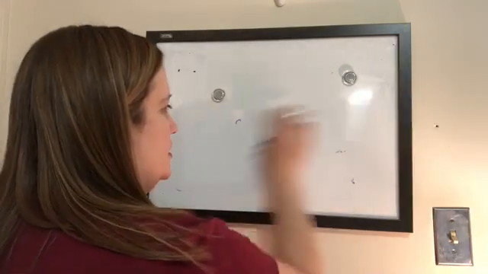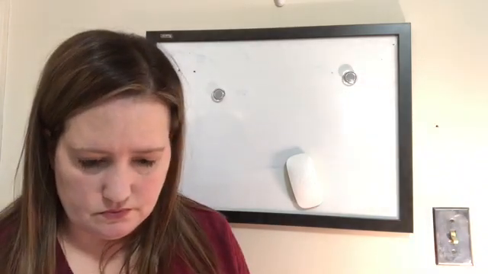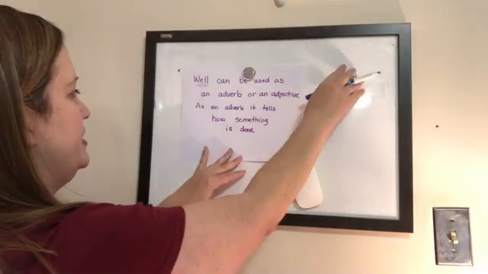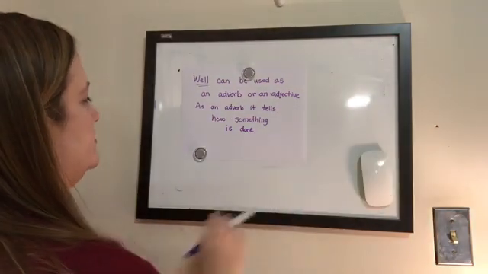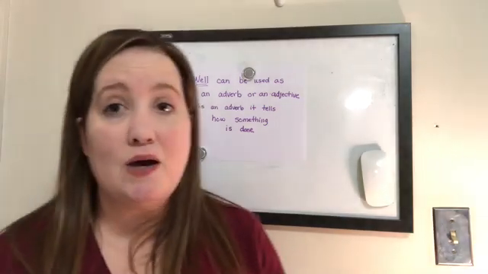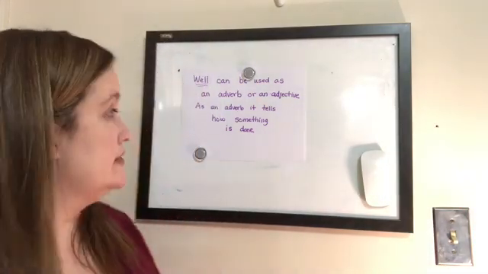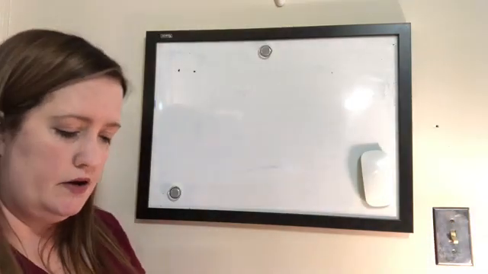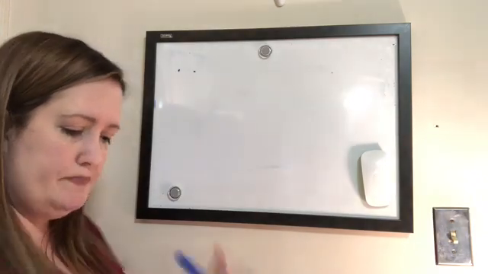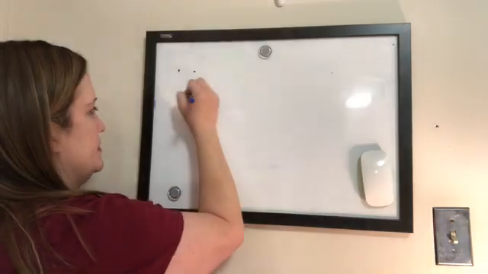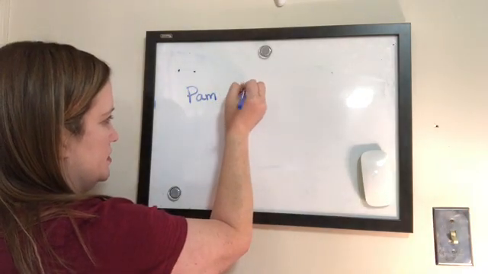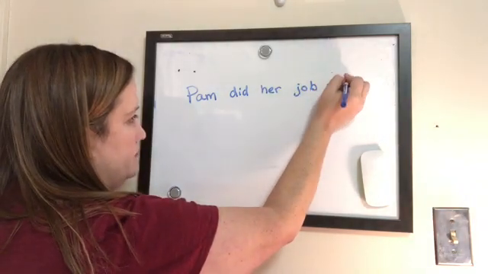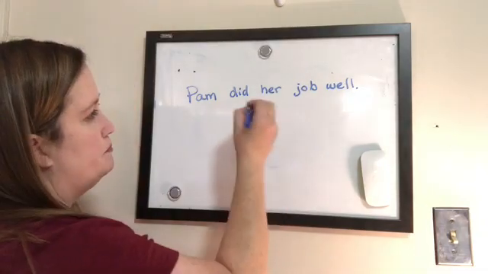Let's talk about the word well. Here we go. Well can be used as an adverb or an adjective. As an adverb, it tells how something is done. And we'll look at some examples of that for well. Okay, so Pam did her job well. We're talking about how she did something.